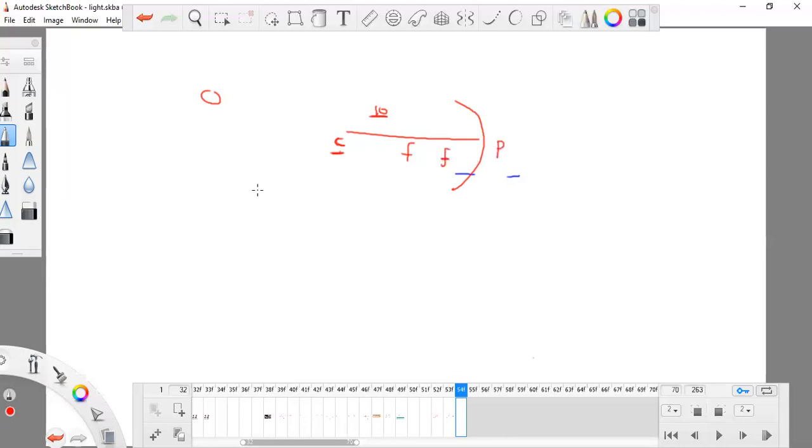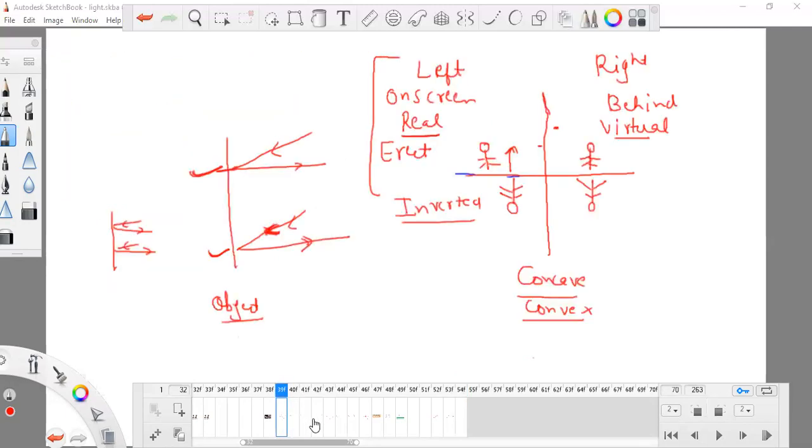This distance is 2f, and this is the small f, so f is just half of C, or C by 2 equals f. So it is 5 centimeter. For this mirror these things are fixed: C, the center of curvature, is 10 centimeter, and F, the principal focus, is 5 centimeter. These things cannot be changed.